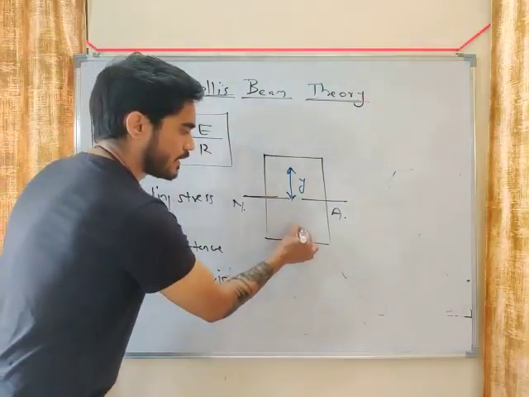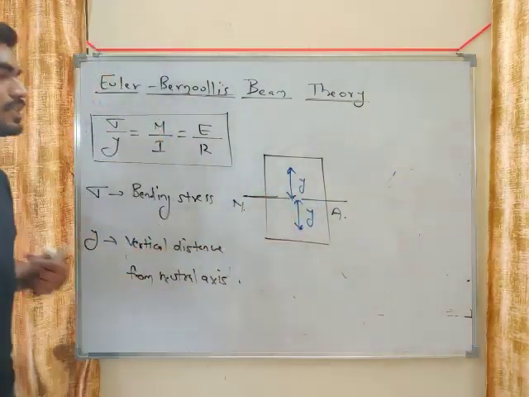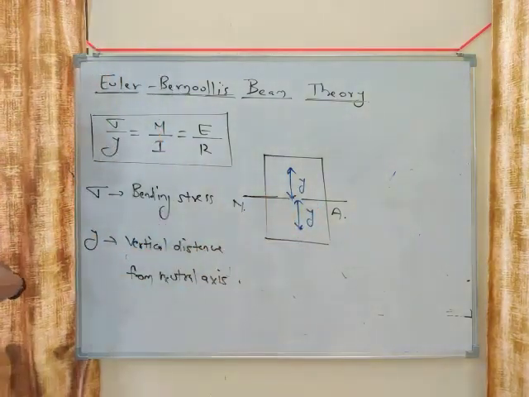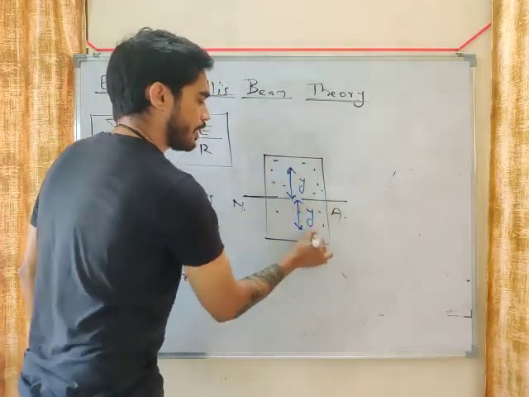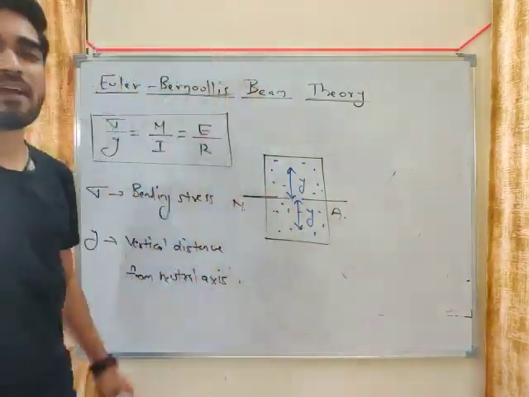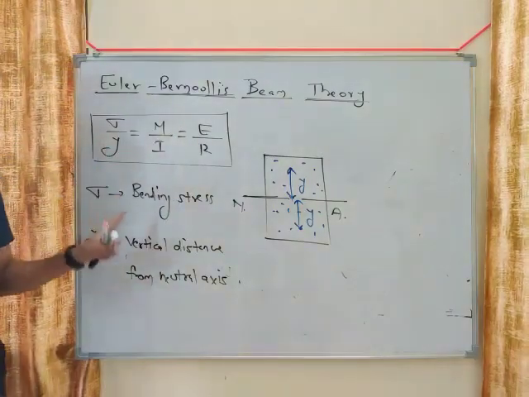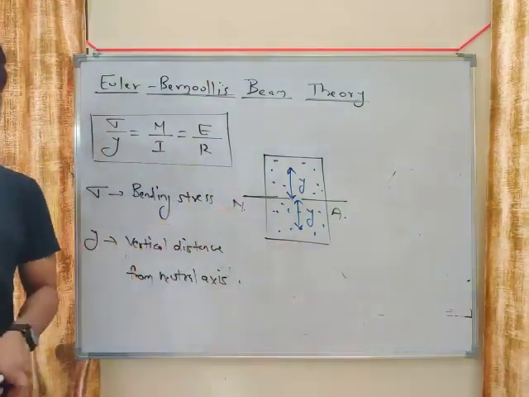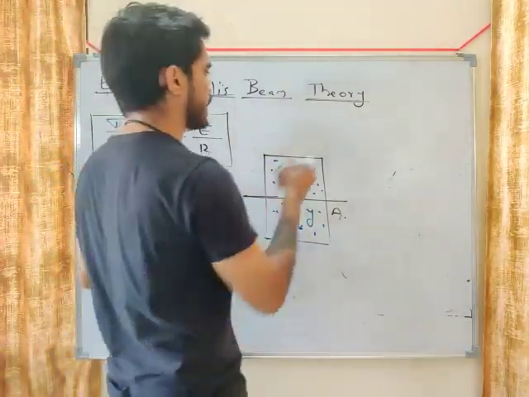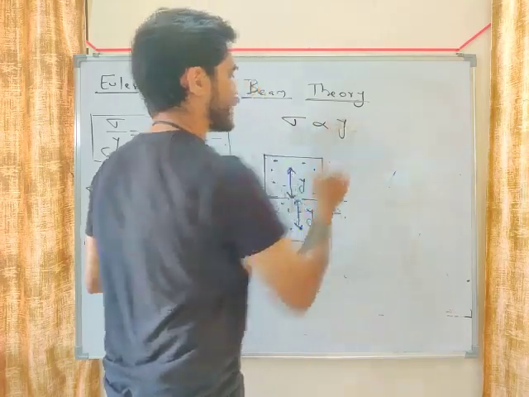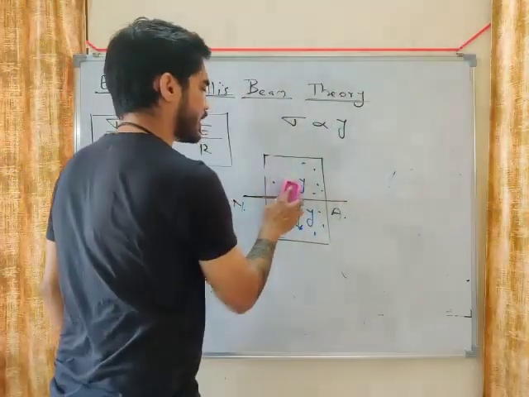Let's say you want to calculate sigma at this point, then y will be this vertical distance from the neutral axis. Bending stress at every point will be different, because every point has a different value of y. Sigma depends upon the y value. Bending stress is proportional to y. It varies linearly.